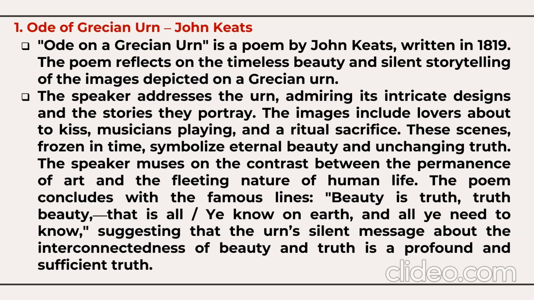Ode on a Grecian Urn is a poem by John Keats written in 1819. The poem reflects on the timeless beauty and silent storytelling of the images depicted on a Grecian urn. The speaker addresses the urn, admiring its intricate designs and the stories they portray. The images include lovers about to kiss, musicians playing, and a ritual sacrifice. These scenes are frozen in time and symbolize eternal beauty and unchanging truth. The speaker muses on the contrast between the permanence of art and the fleeting nature of human life.